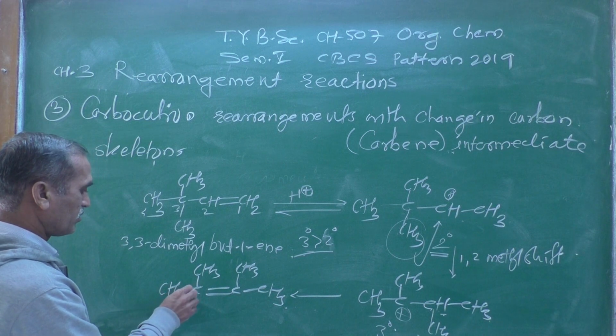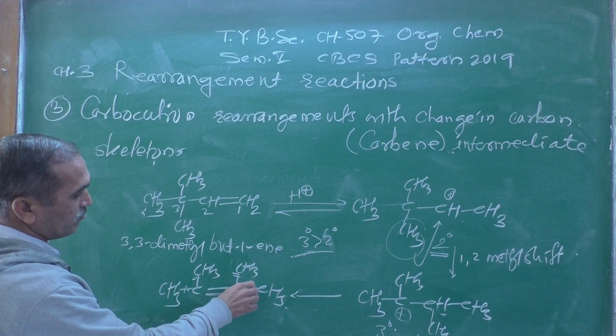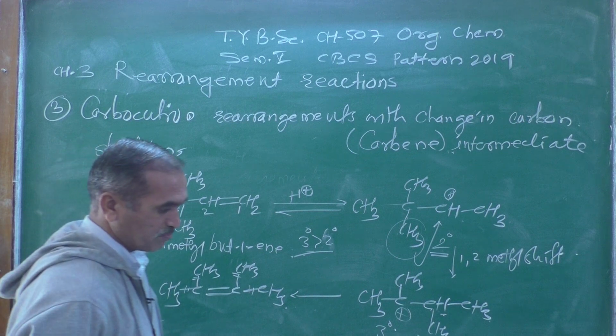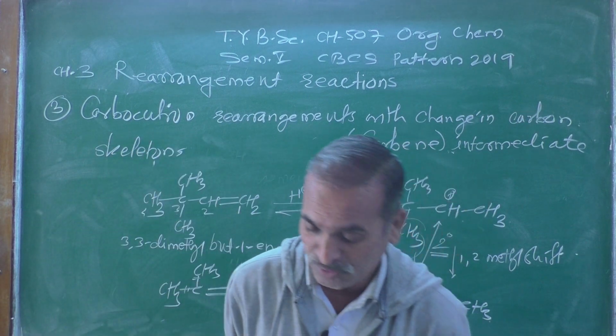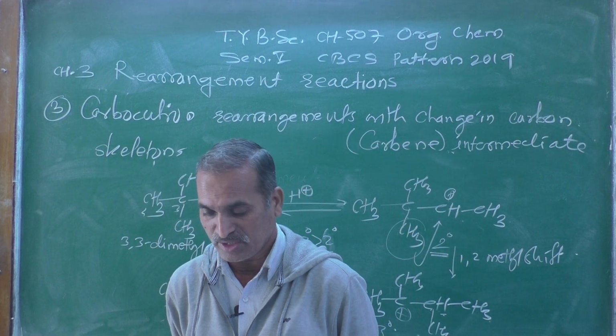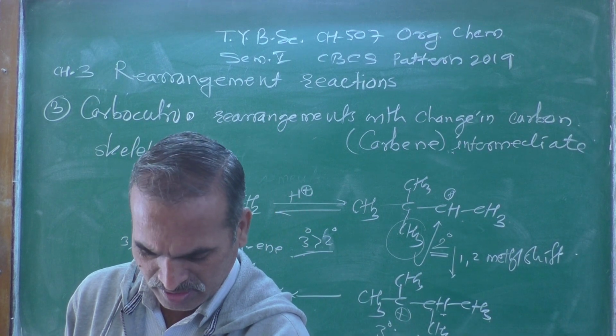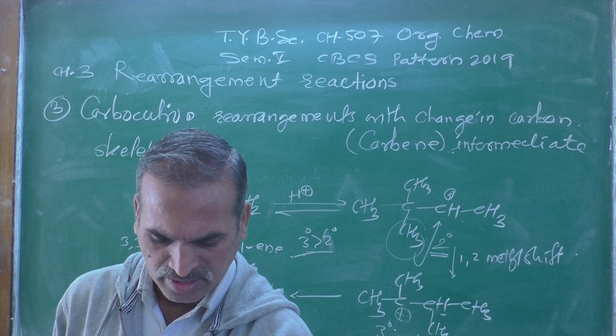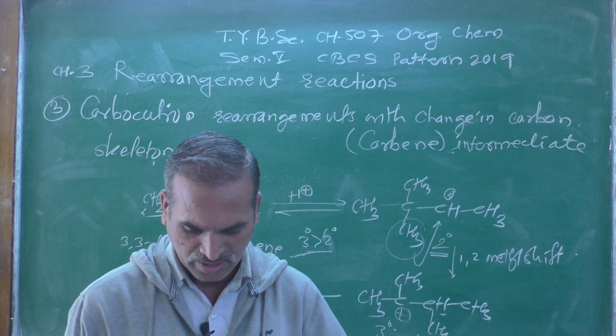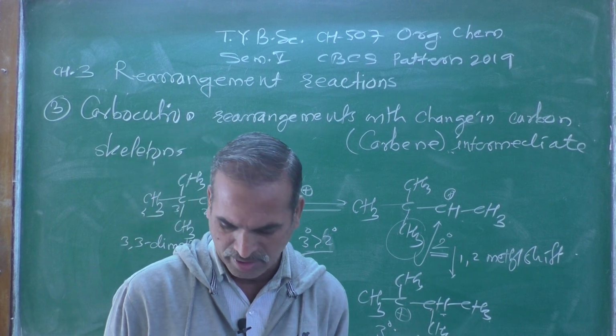Look at here, 1, 2, 3 and 4. There are 4 substituents present, and therefore it is the most stable alkene formation. So in this way we have seen how carbocation rearrangement takes place.